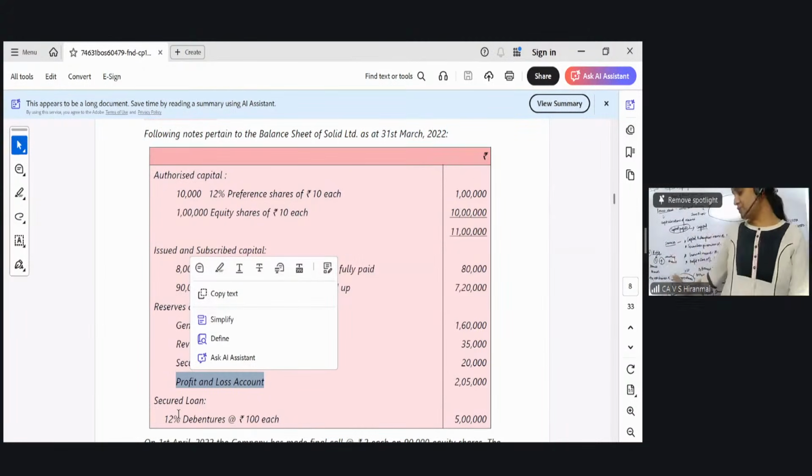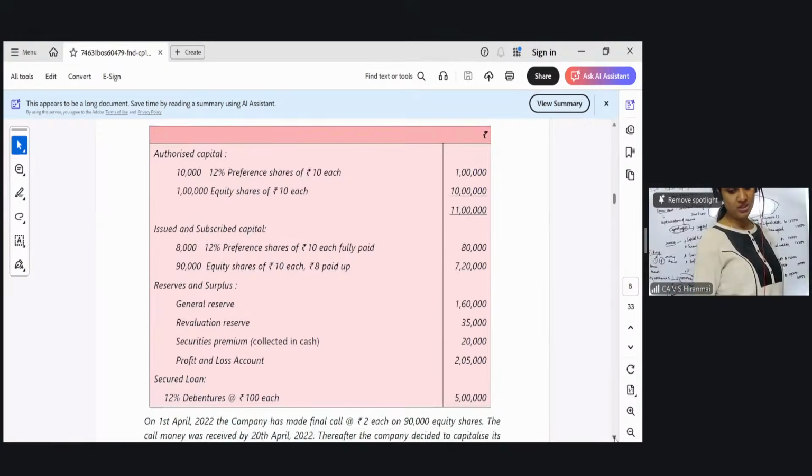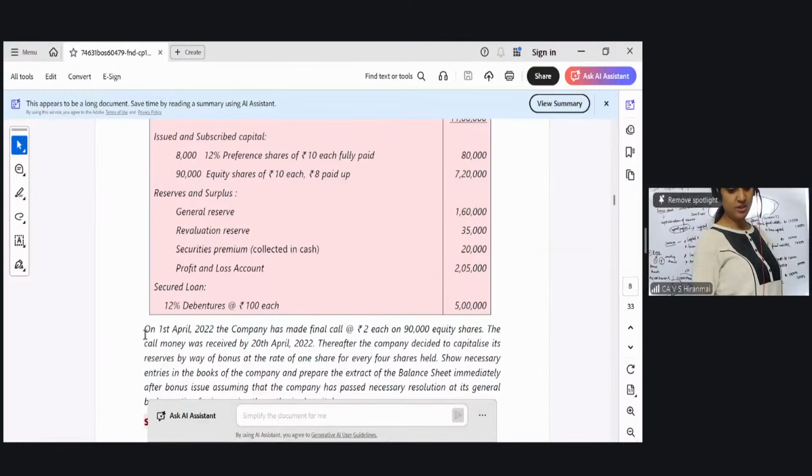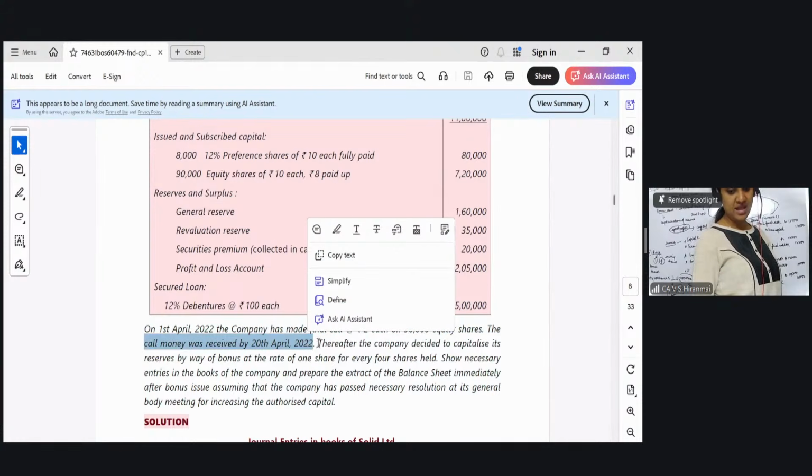The steps or the way or the thing you should not forget. Secured loan, this is just given to you as information. Come down. Very, very important. On 1st April, company made a final call. Date you have to put and then do the 2 entries.